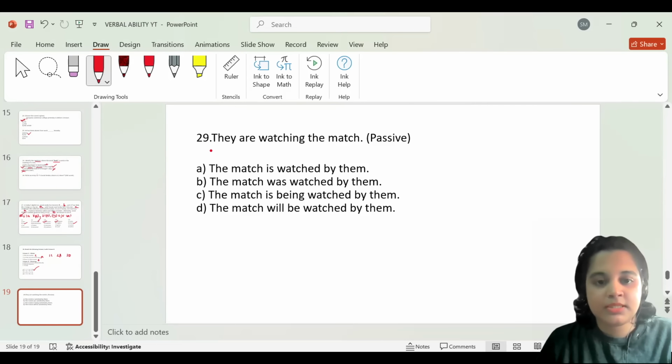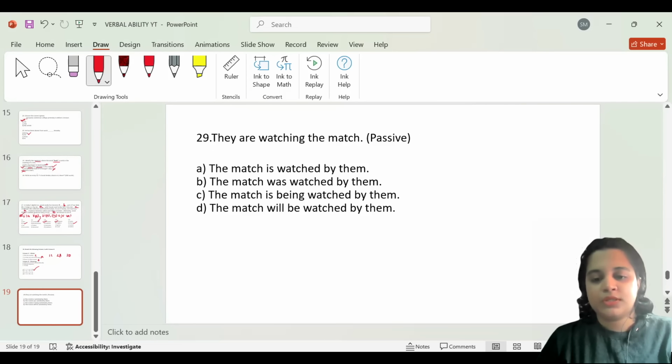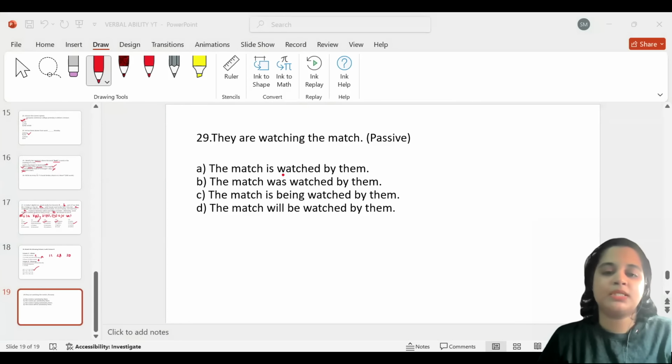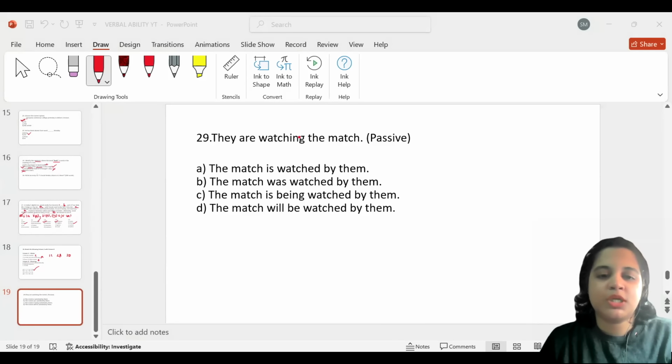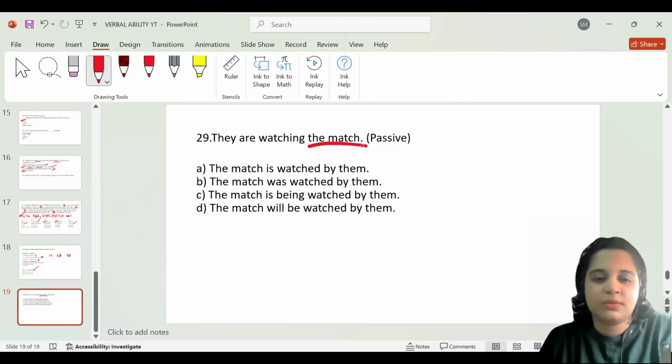Let us read it. They are watching a match converted into the passive voice. Now in this particular sentence, let us bring in the passive. So they are the subject and the match is the object. So let us swap positions. The match is going to come first. So the match is being watched by them. Okay, the match is being watched by them. That will be the more correct answer.